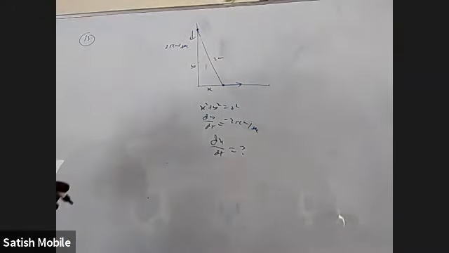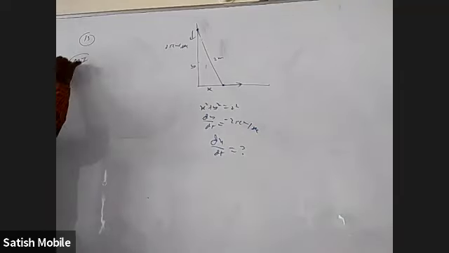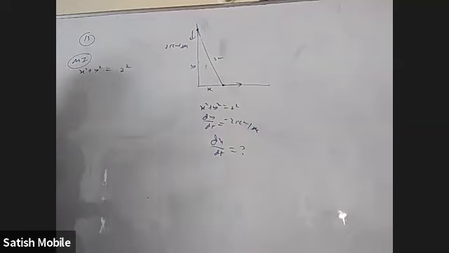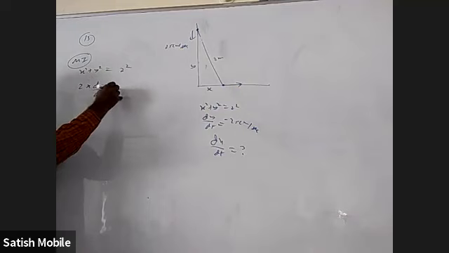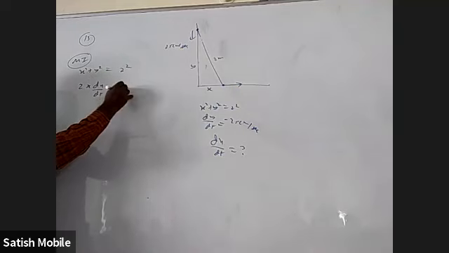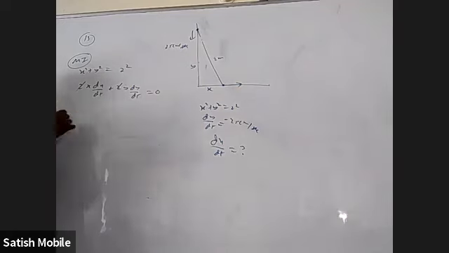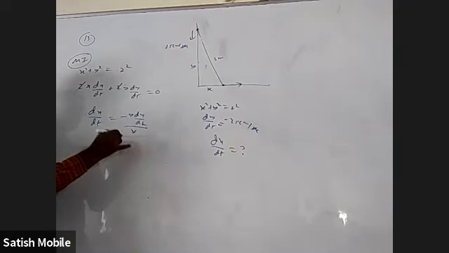Okay. We can do this question in different ways. One is obviously the given x square plus y square equal to 2 square. You can differentiate it. 2x dx by dt plus 2y dy by dt is equal to 0. I can cancel 2 and I want to find dx by dt. This is minus y dy by dt by x.